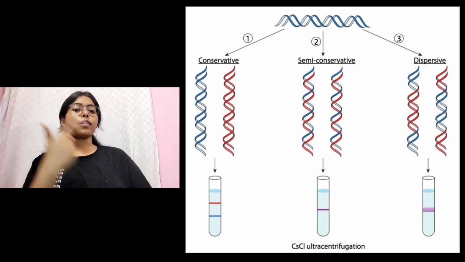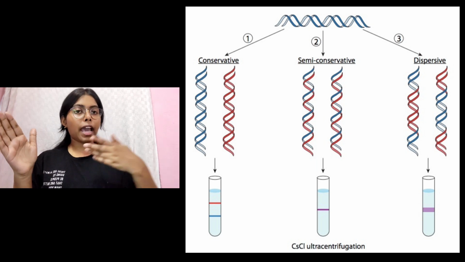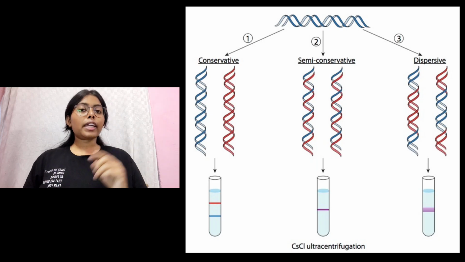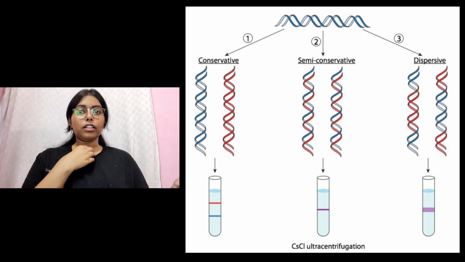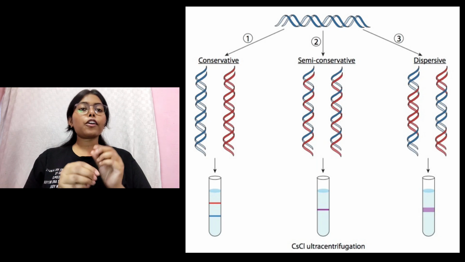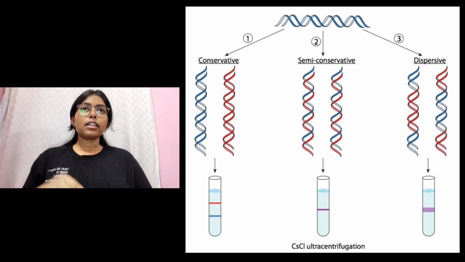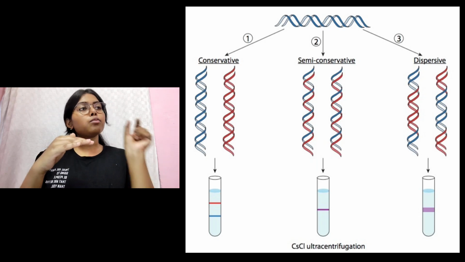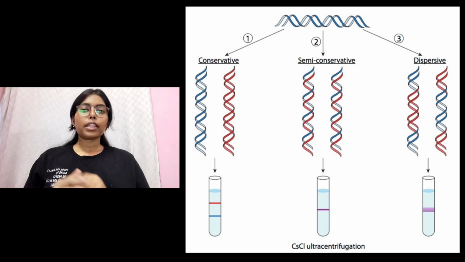The first one was the conservative model. Here it was said that the entire original DNA is replicated as it is, and another DNA molecule is formed which does not contain any information from the parent DNA. Next was the dispersive model. The DNA breaks into smaller fragments and then the new DNA molecule is formed. That is, there are smaller fragments of new DNA and small fragments of parent DNA in the same two new DNA molecules formed.